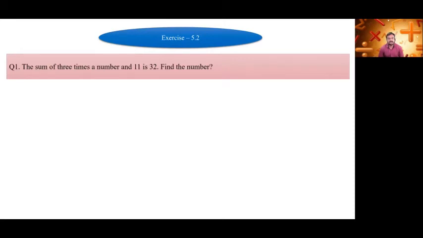The sum of 3 times a number and 11 is 32. Find the number. Okay, so tell me, do you know the number? First of all, tell me, do you know the number? No, we don't know the number. So we will assume that number as x.